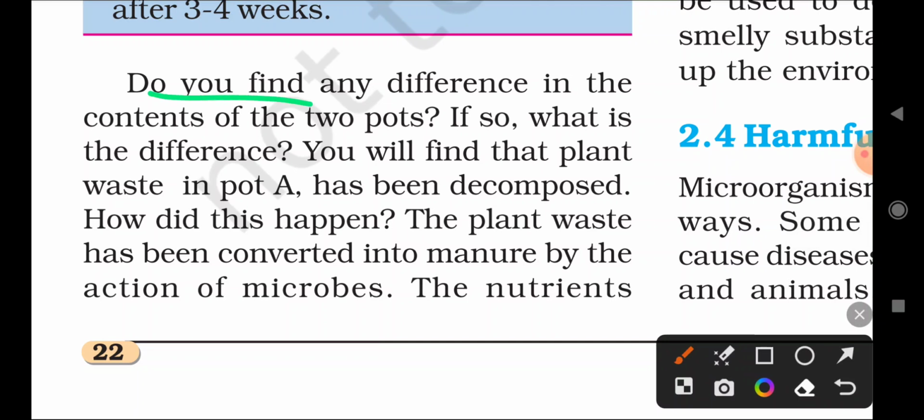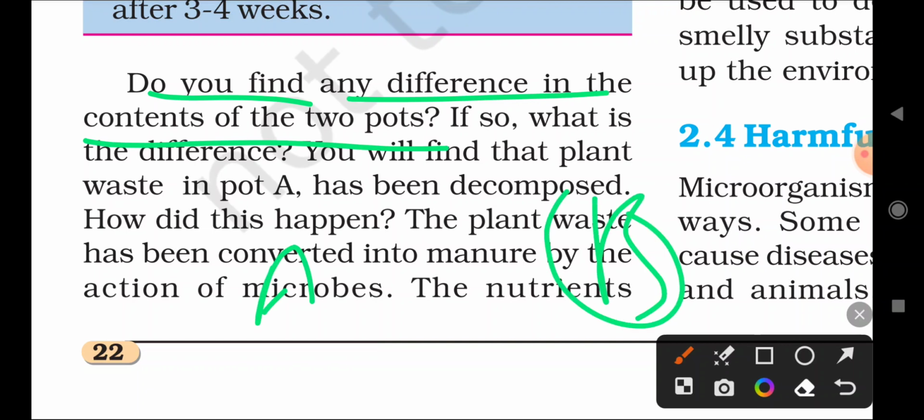Do you find any difference in the content of the two pots? As we can find, there is a difference between the two pots: A will decompose completely, while B will not decompose. So what is the difference?